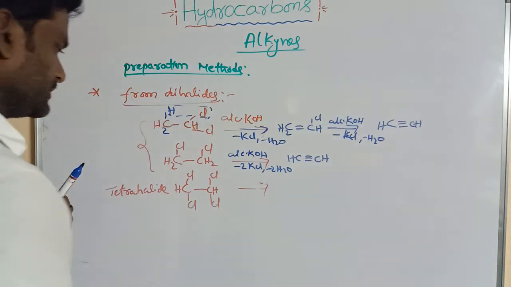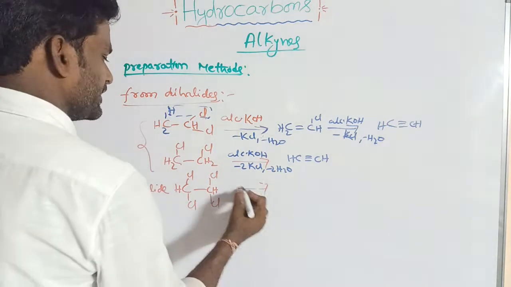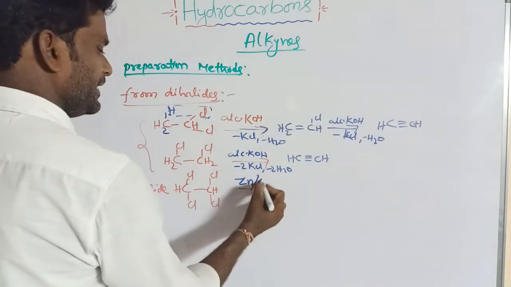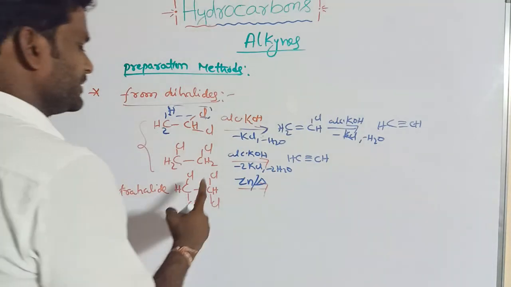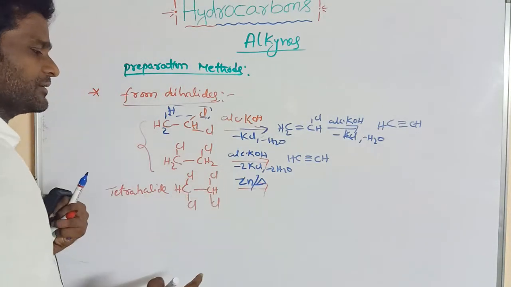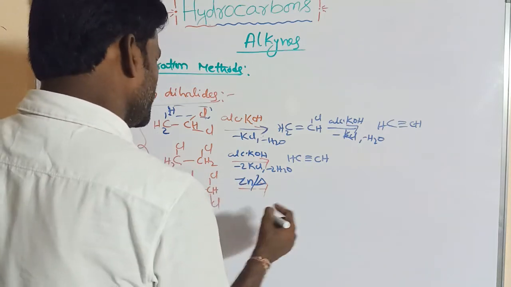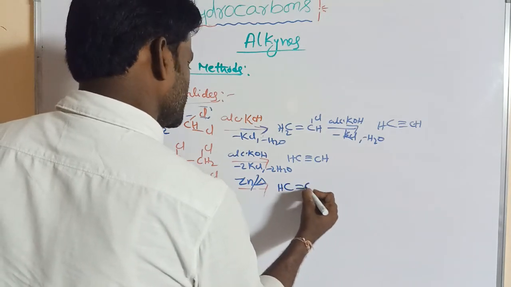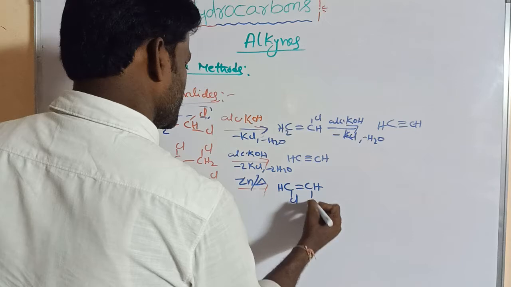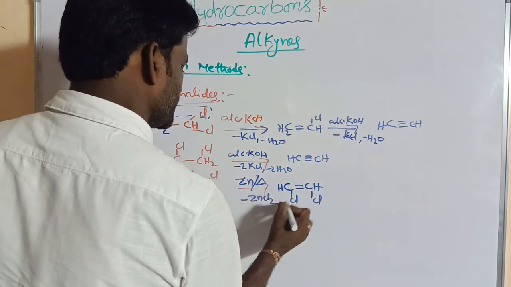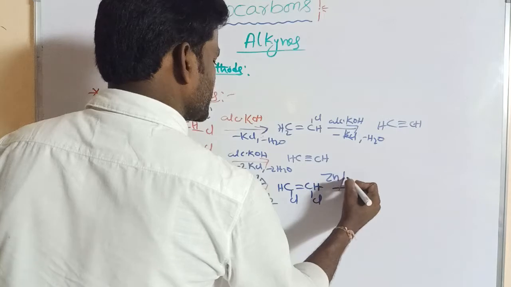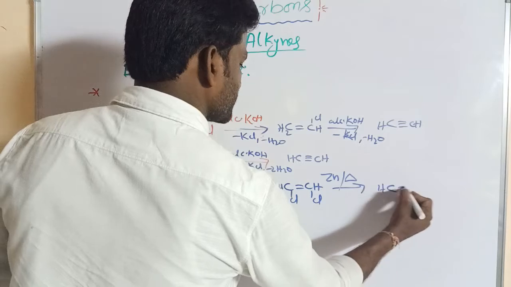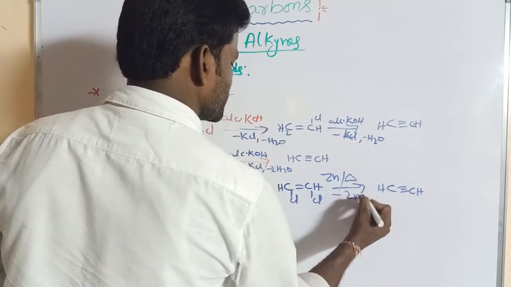So this is the tetrahalide. When the tetrahalide is treated with zinc metal on heating, zinc powder, finally we get CHCl double bond CHCl. In the first step ZnCl2 is removed. Again, when treated with zinc powder on heating, finally we get CH triple bond CH, and ZnCl2 is removed.